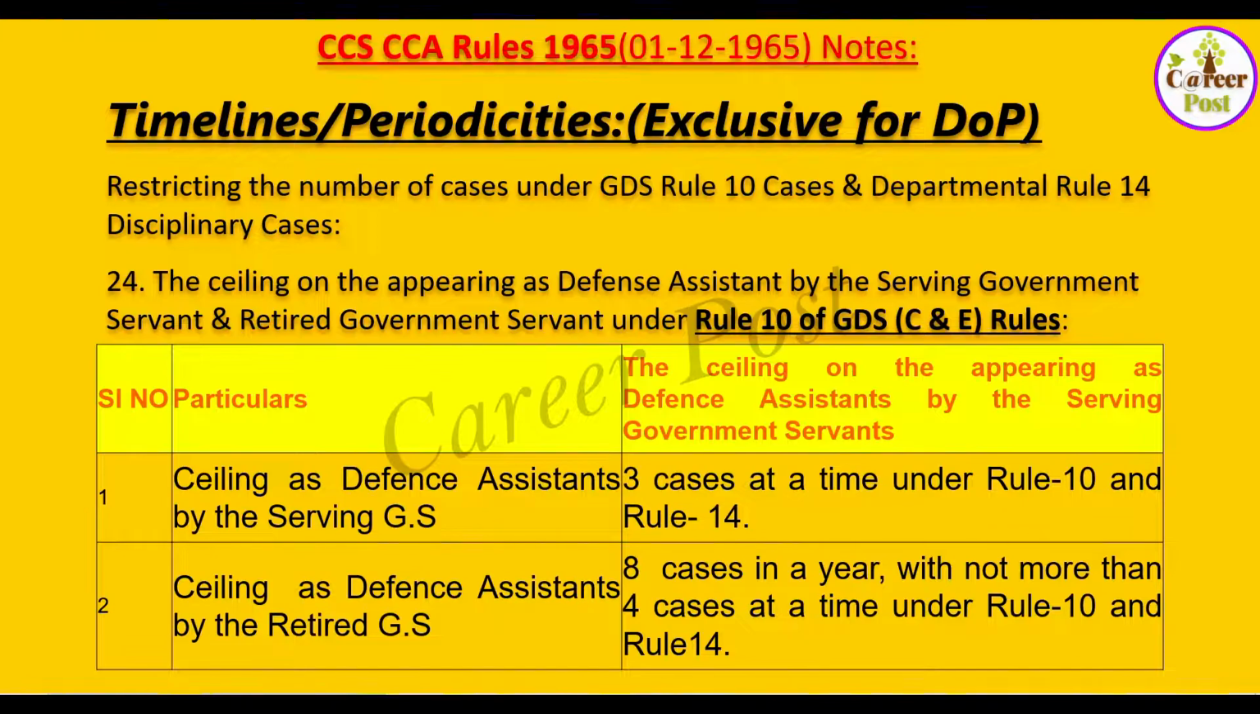The ceiling on appearing as defense assistant by a serving government servant will be 3 cases at a time under Rule 10 and Rule 14 put together. Ceiling as defense assistant by a retired government servant is 8 cases in a year with not more than 4 cases at a time under Rule 10 and Rule 14. So here for a defense assistant who is a retired government servant, a total of 8 cases can be done by him, and it should not be more than 4 cases at a time under Rule 10 or Rule 14. At a time you should have only 4 cases, and in total 8 cases in a year.